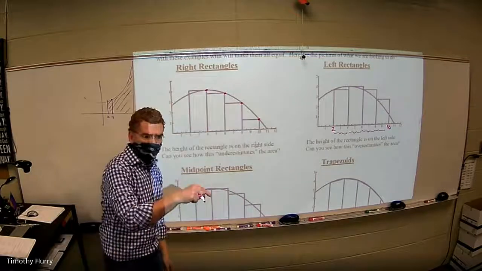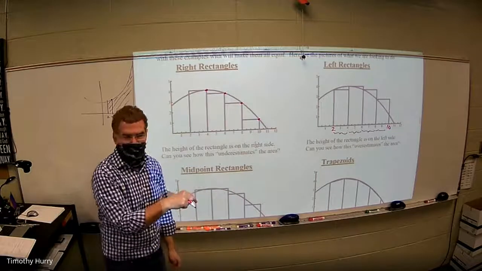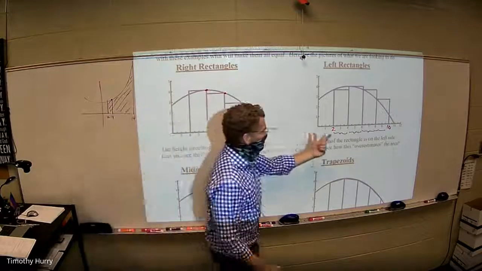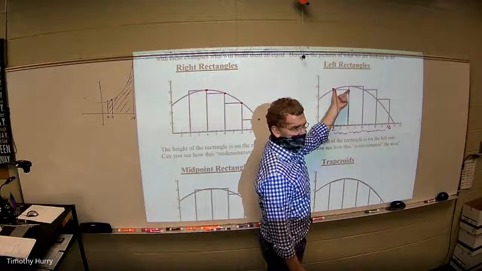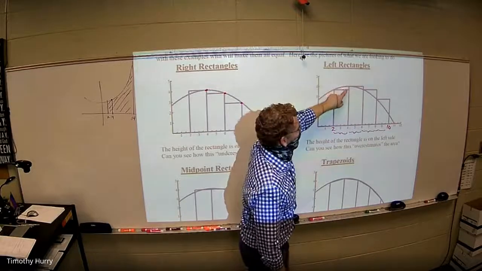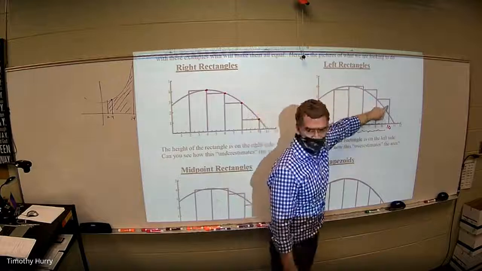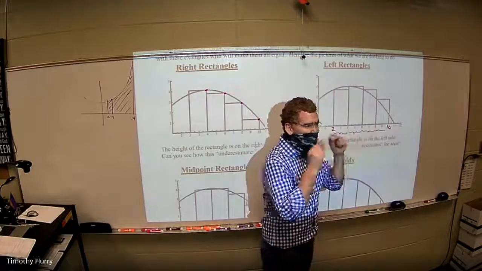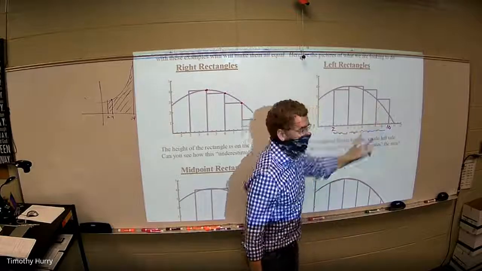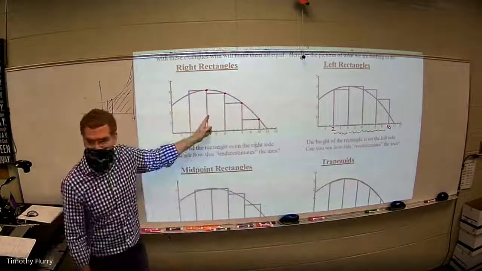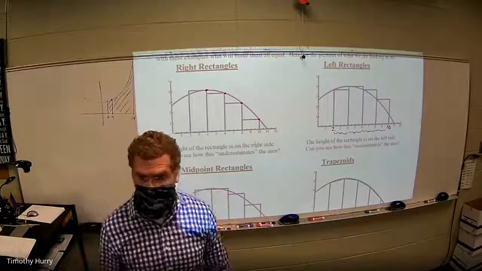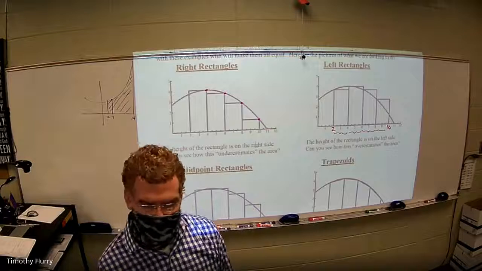Now, a left hand approximation does the exact same thing, but it just brings up the rectangle until the left side hits. So when I do that, this one's going to under approximate, but this one's going to over, right? So for the net result, we're definitely going to calculate too much area. This is going to calculate too little area, right? So Riemann came up with, well, what about a midpoint approximation?